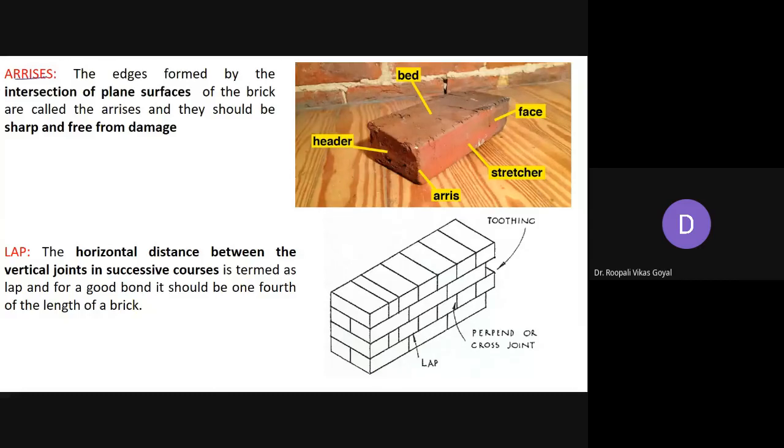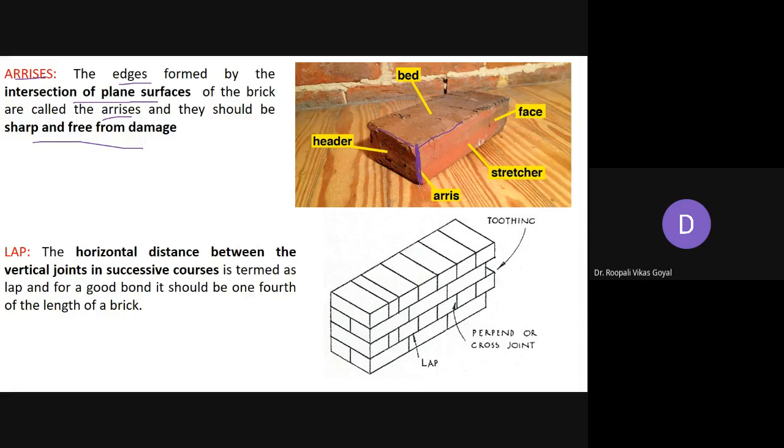Next is arris. It is pronounced arris or arrises in some pronunciations. The edges formed by the intersection of the plane surfaces of the brick are called arrises, and they should be sharp and free from damage. Because these edges can always get damaged, they should be free from damage and sharp. It is nothing but the edges formed by the intersection of the plane surfaces.